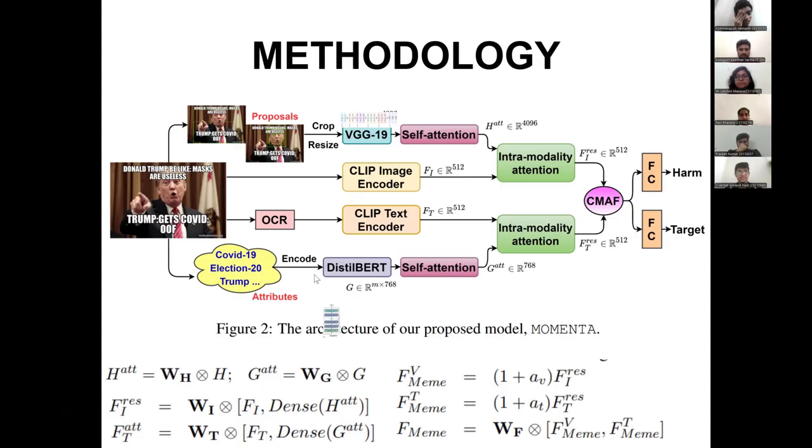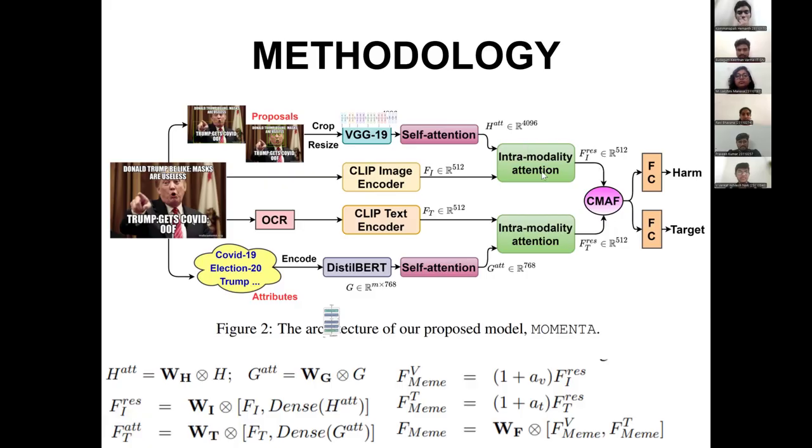So we find all those attributes and encode them using DistilBERT. Say there are m attributes, then we would have an m cross 768 dimensional matrix, and we again take a weighted average over all these vectors, and we get a 768 dimensional vector. We can see the formulas of the weighted average over here, h hat and g hat.